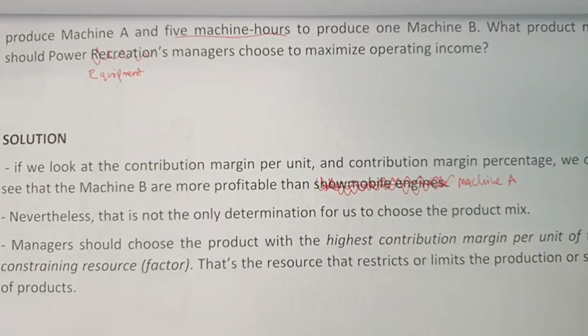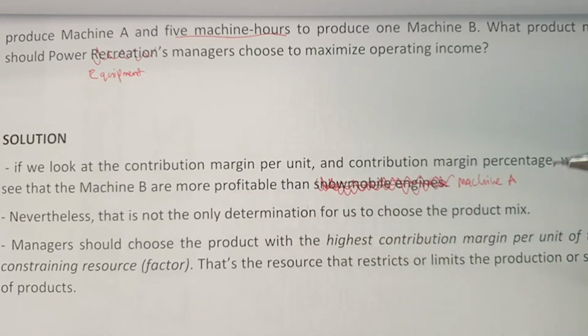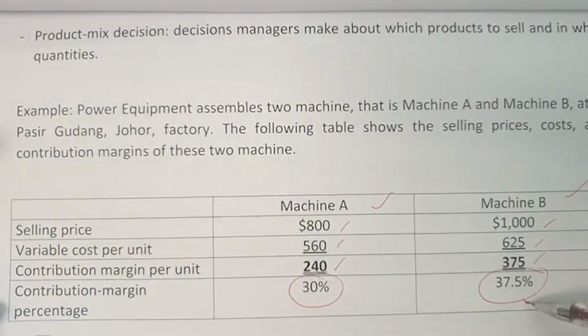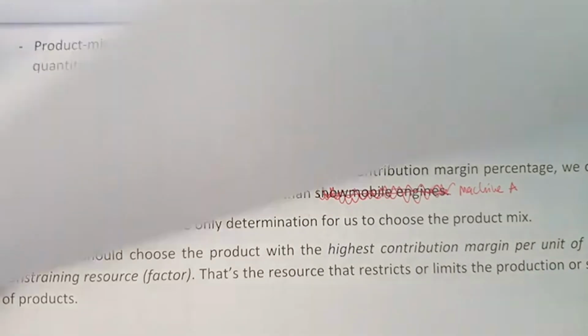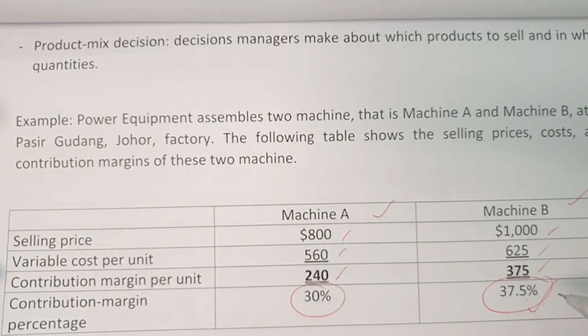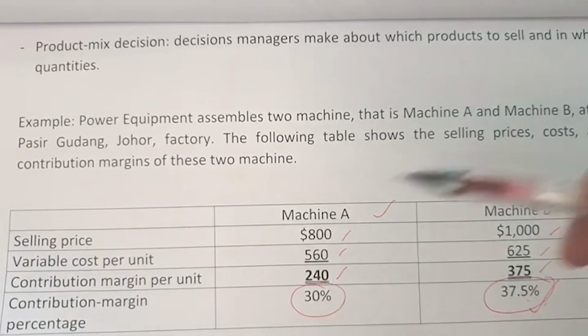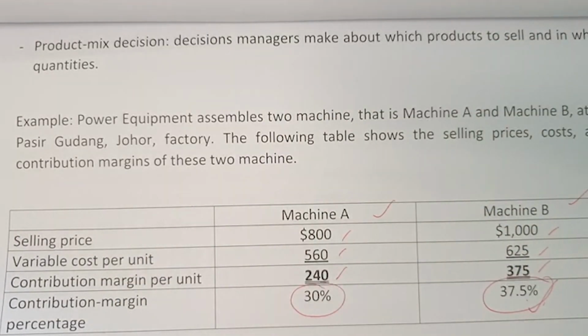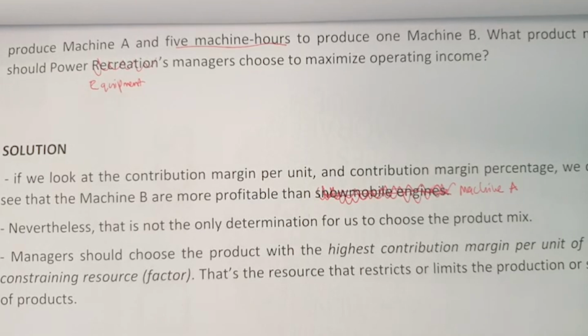Okay, so if we look at this question and analyze the contribution margin per unit and the contribution margin percentage, we can see that machine B is obviously much more profitable than machine A. Nevertheless, in this situation, we cannot just simply look at the contribution margin factor only. We also have to consider the 600 machine hours, the limited resources that we have, in order to choose the best product mix.